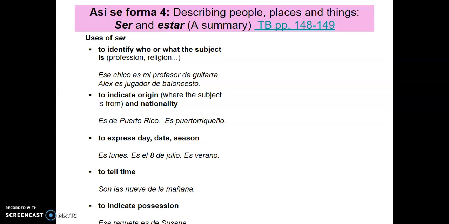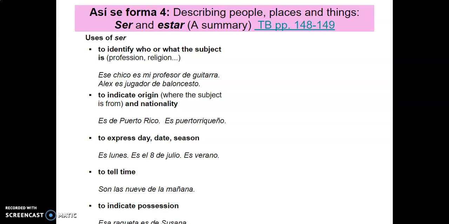If I'm telling the origin of something or nationality, which I would put in that category as identifying who you are, right? But telling the origin or nationality of someone, we use ser, okay? Ser, él es de Puerto Rico. That's where he's from, right? I'm not saying he's located there, okay? Important to note, I'm saying he is from there, okay? Maybe he lives in Florida, pero es de Puerto Rico, right? Él es puertorriqueño. I'm telling you his nationality, right? Expressing the day, the date, the season, okay?